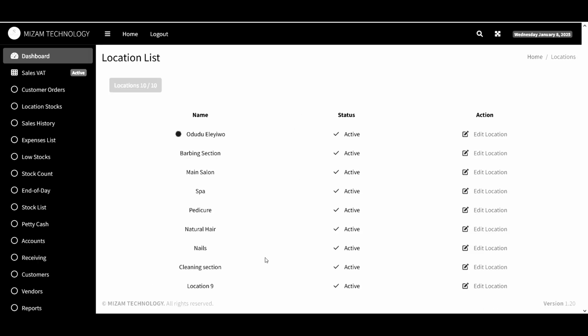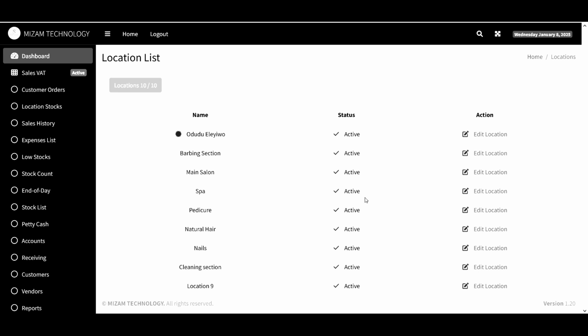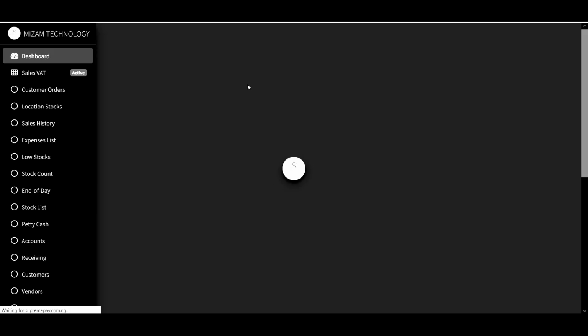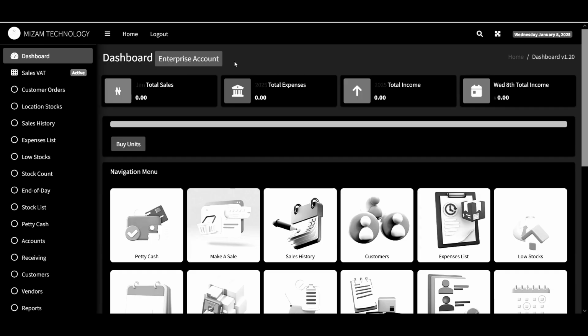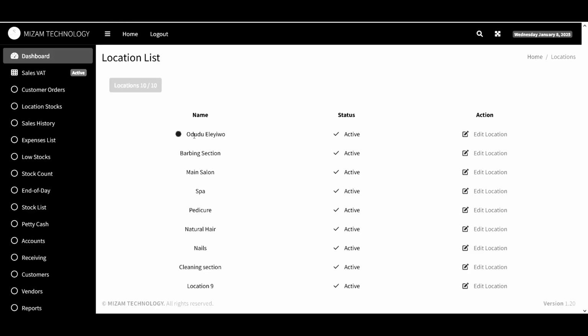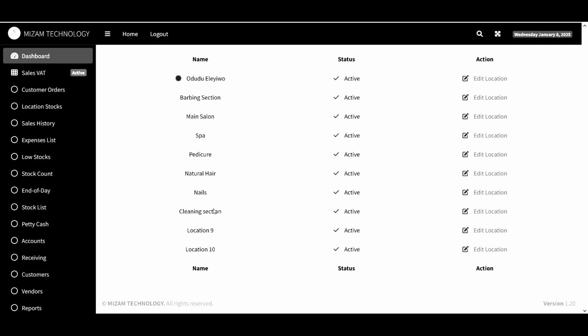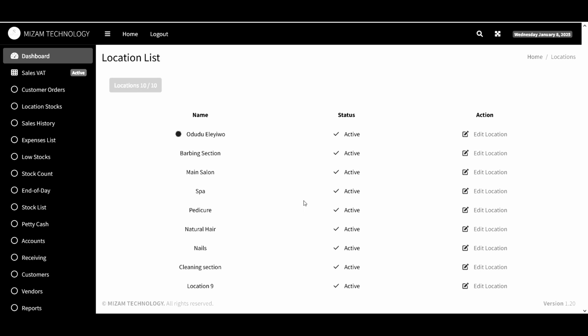So now we also have locations. Under these locations now, maybe the maximum we can update here is 10. We have 10 locations here for this particular account because this is an enterprise account, so we can only have access to 10 locations. Now it may not be a far away location.